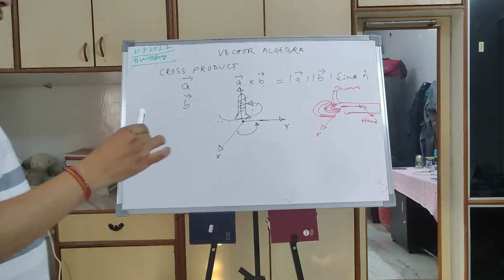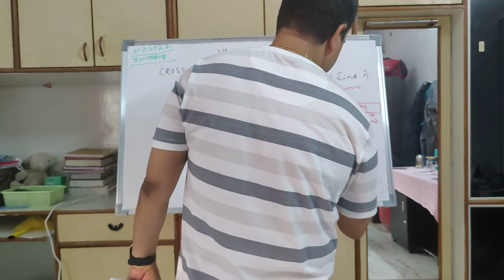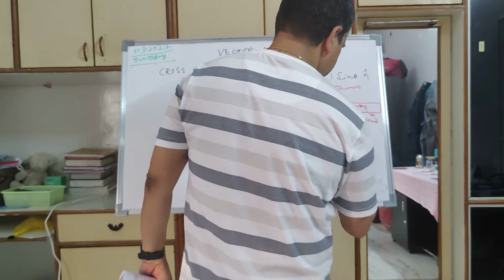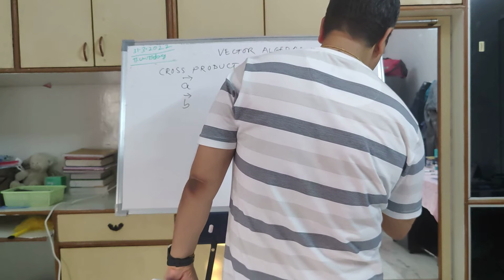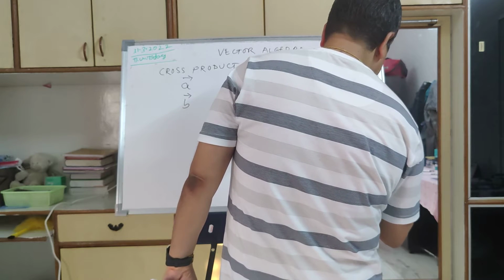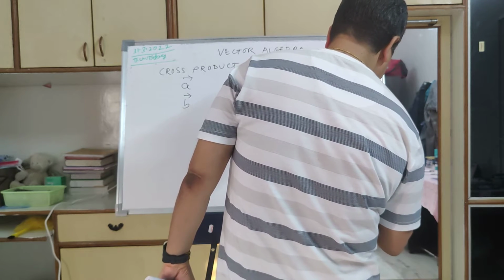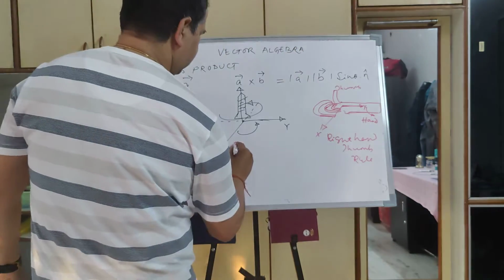So that is called the right hand thumb rule. And this is the right hand screw rule.